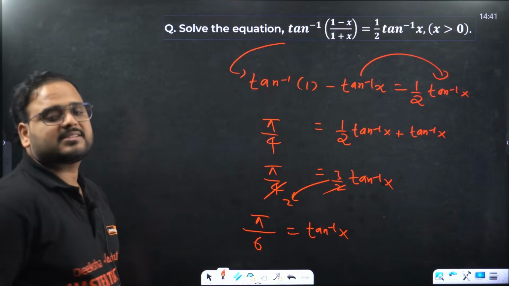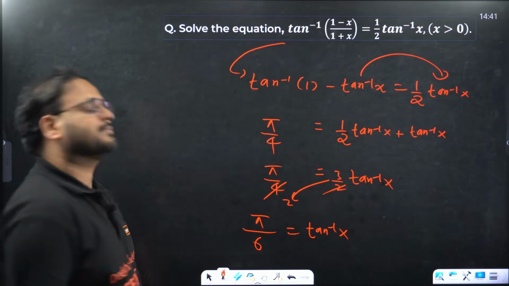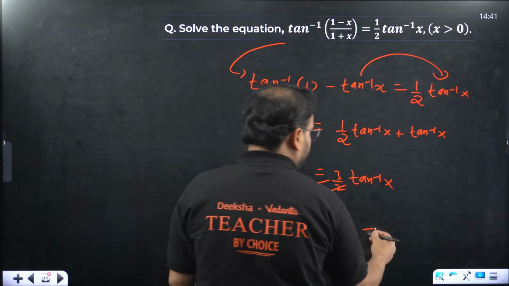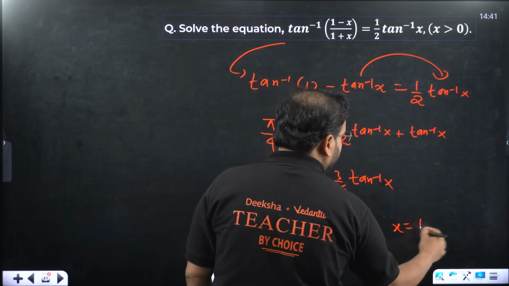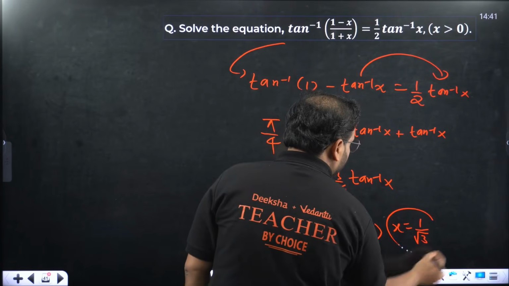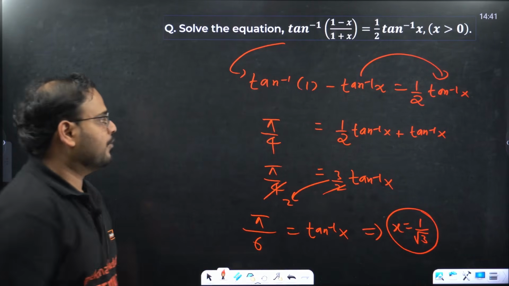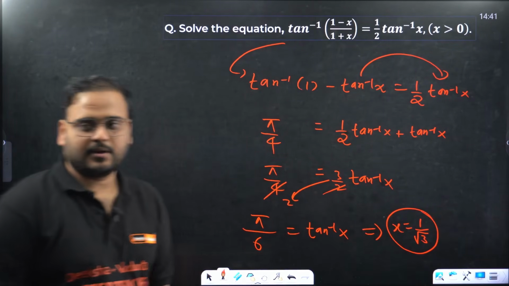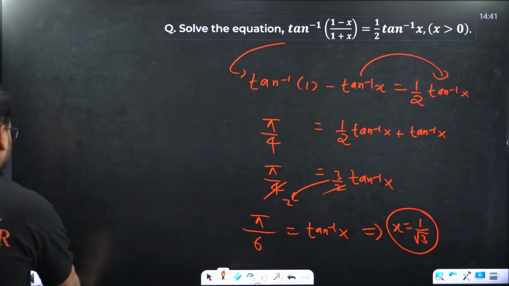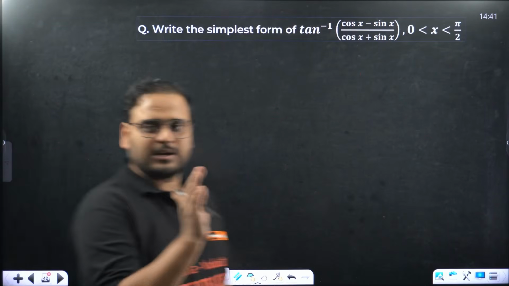Where is tan inverse of x? Pi by 6. Then x is 1 by 3. X is 1 by 3. Clear? Moving on.